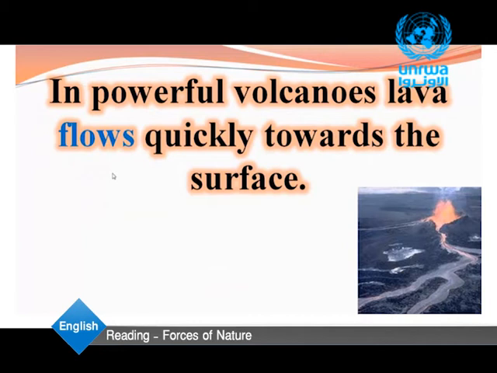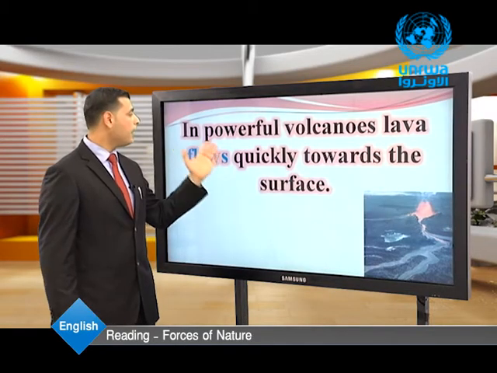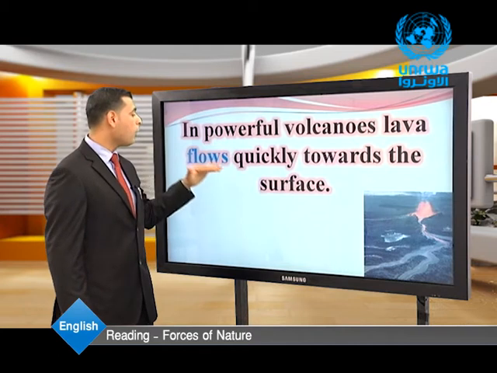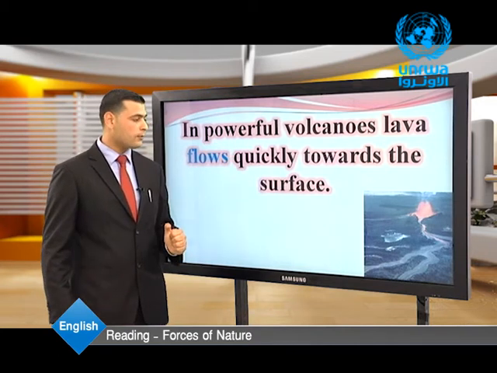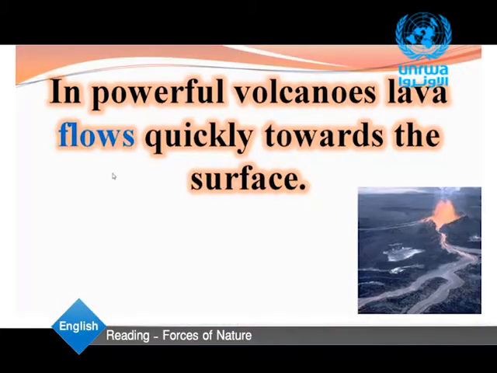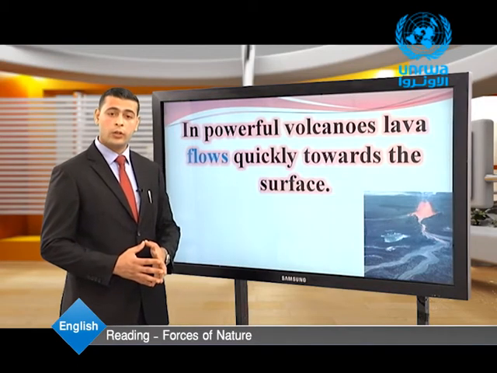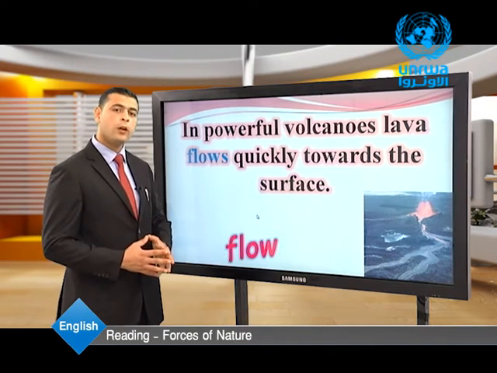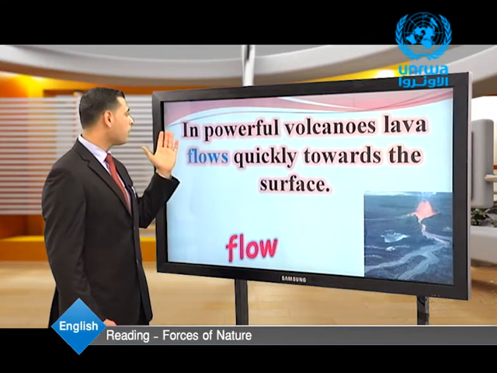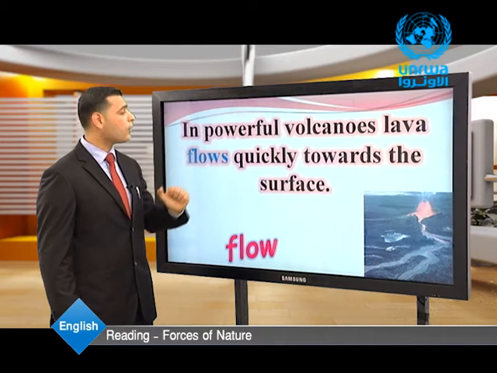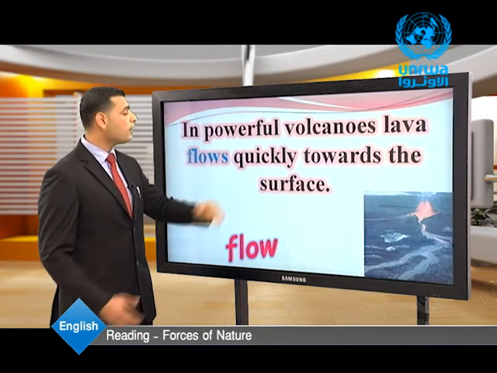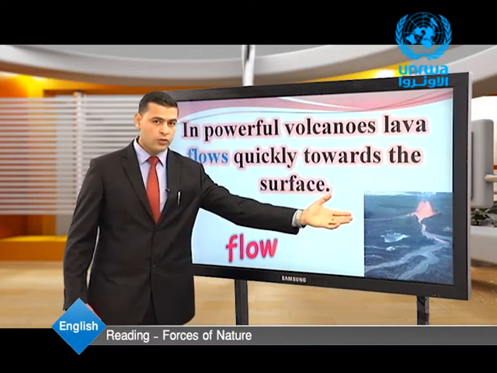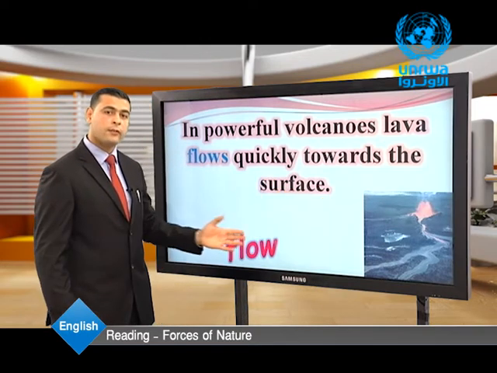Look here. In powerful volcanoes, lava flows quickly towards the surface. Again. In powerful volcanoes, lava flows quickly towards the surface. Look at this volcano. Look at the lava which flows out of the volcano towards the surface. So the target word is flow. Let's read the sentence for the last time. In powerful volcanoes, lava flows quickly towards the surface. It flows towards the surface.